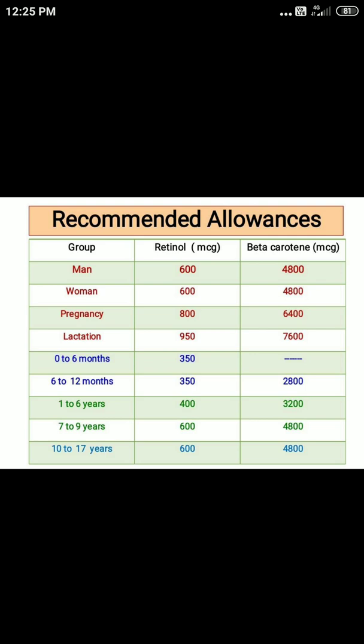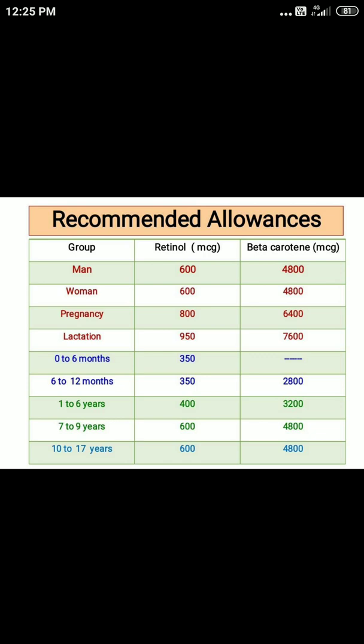Then 1 to 6 years age group, 7 to 9 and 10 to 17. Next column you can see requirement of vitamin A as far as retinol is concerned, and next you can see beta carotene.